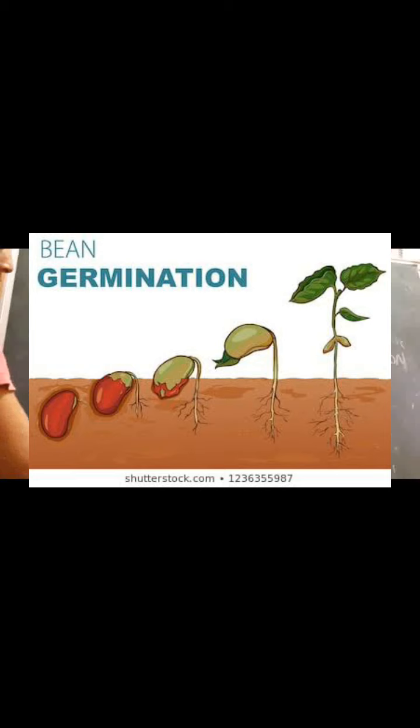Today we are going to start class 10, chapter number 2, control and coordination in biology. As we know, movements are one of the important characteristics of living beings. All plants and animals show different kinds of movement. There may be growth movements in plants, that is seed germination. Seed germination is a growth related movement in plants where the seedling comes out of the soil.